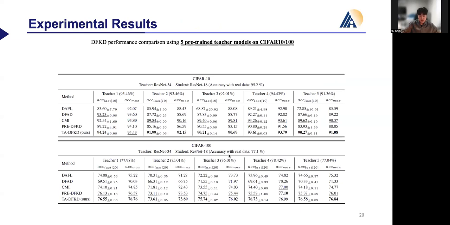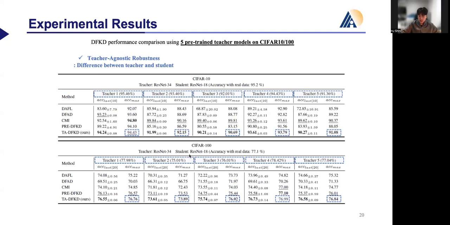Here is our experimental result. We compared the performance across 5 different teacher models with similar performance on the CIFAR-10 and CIFAR-100 datasets. We have 2 main strengths. Firstly, teacher-agnostic robustness, which represents the maximum performance difference between a given teacher and student model. Secondly, teacher-agnostic stability, indicating how stably the student model learns. It was measured as the average performance over a specific epoch period in the later stage of training. It was consistently confirmed that the proposed TAD-FKD shows superior performance in both aspects. In other words, TAD-FKD demonstrates a consistently high and stable performance independent of the given teacher model.